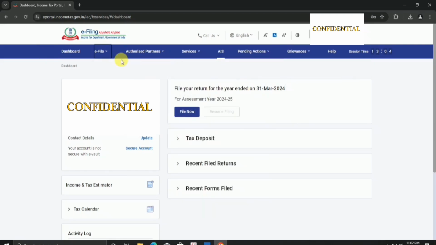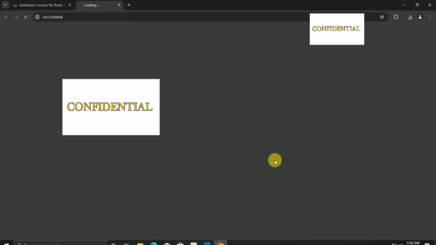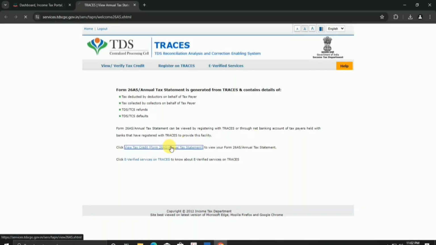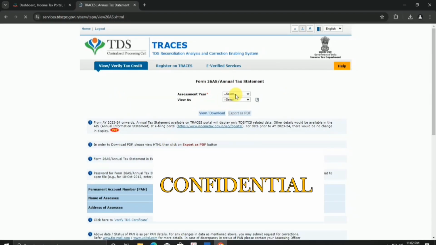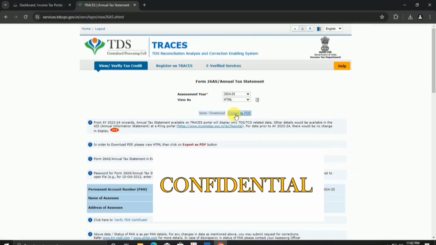To download Form 26AS, go to e-file, then view Form 26AS, then click Confirm. After that, the Traces page will open. Click on the checkbox and proceed. Then click on View Form 26AS. Then select Assessment Year 2024-2025 and view as HTML. Then view/download and then export as PDF.